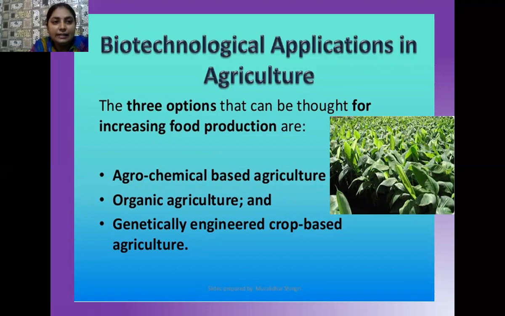So what are the earlier options that are available to our farmer for obtaining better yield and stress resistant crops? Here are three options that can be thought of for increasing food production. Number one is agrochemical based agriculture. As all of you know very well, after independence there was a rapid increase in the size of our population, so there was also a demand for more and more crop production.